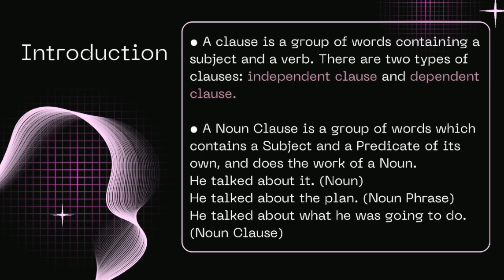A clause is a group of words containing a subject and a verb. There are two types of clauses. First, independent clause, and second, dependent clause. A noun clause is a group of words which contains a subject and a predicate of its own, and thus does the work of a noun. He talked about it, noun. He talked about the plan, noun phrase. He talked about what he was going to do, noun clause.